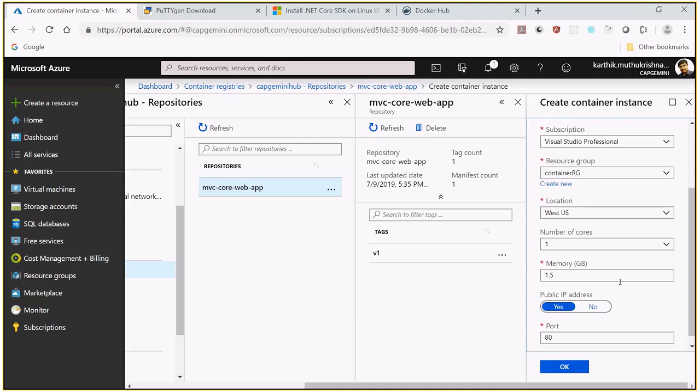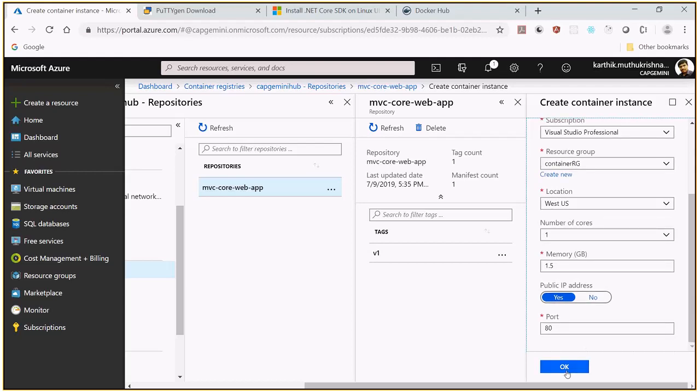And do you want to have a public IP? Yes. And the port number is 80 by default. So press enter. It will deploy that automatically. It will create the container instance.